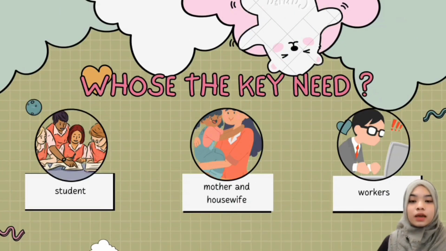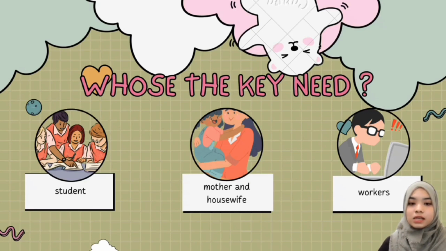So who will need Mealbox and who will use it? Firstly, student. This is because students need to save money for other expenses. So with Mealbox, they can save money from buying food at cafe. Then, a mother. We know that moms need to do a lot of chores work. Sometimes they don't have time to cook for their children. So if they use Mealbox, they can just cook it and keep it in the Mealbox and give it to their child to eat later. Lastly, workers. By using Mealbox, they can save their time. They don't have to go outside and buy outside food. They just have to prepare the food from home and eat it when they want to eat.